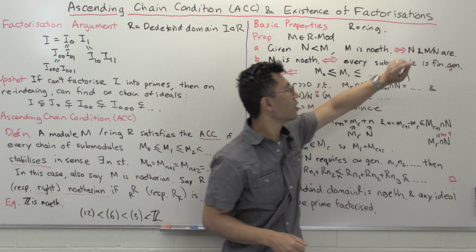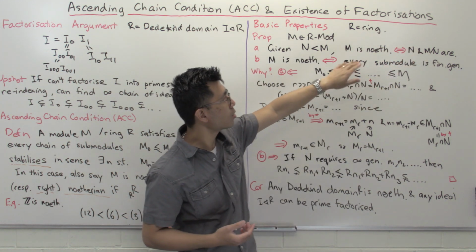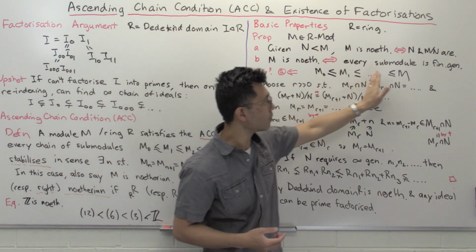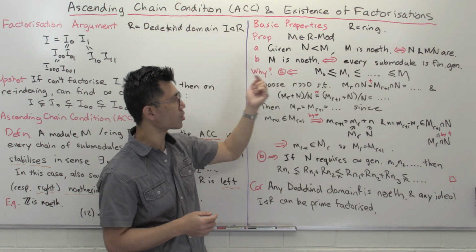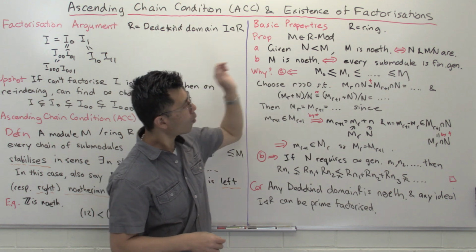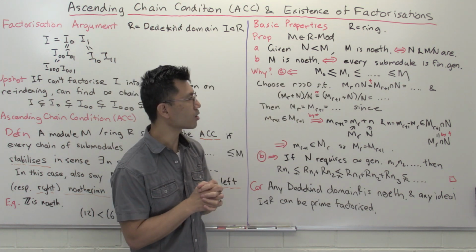And we'll do it in the direction where we assume that both N and M mod N are noetherian, so they satisfy the ascending chain condition, and we want to show that M satisfies it, so we want to show this stabilizes. That's what we want to do. We'll just do this direction. The forward direction is easier, and it's a similar sort of argument anyway.